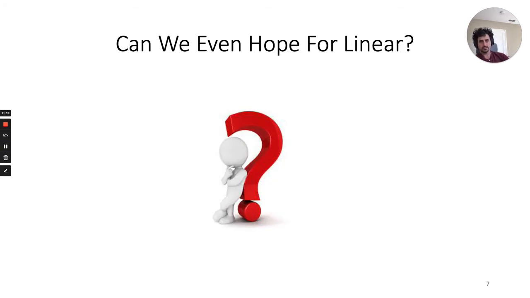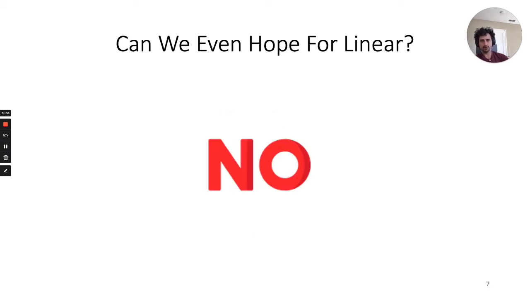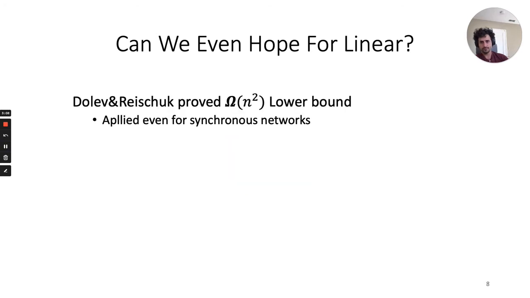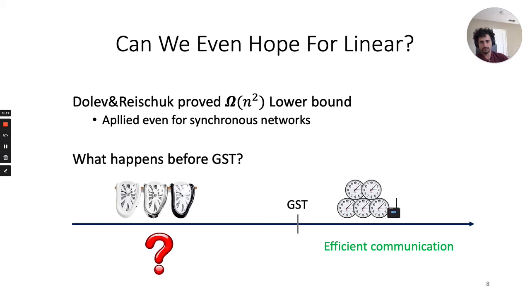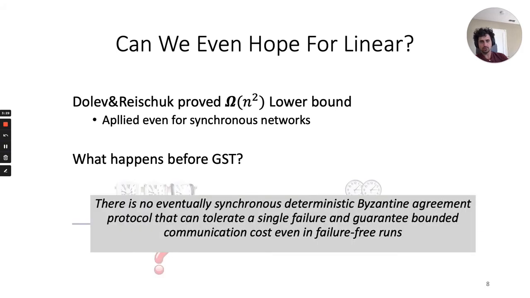Therefore, we should ask ourselves, can we even hope for linear communication solutions? And unfortunately, the answer is no. First, a famous lower bound by Dolev and Reischuk proves n-square communication complexity even for synchronous networks. In addition, previous protocols focused on communication after GST, but we should also ask what can be guaranteed before. In fact, we proved that no deterministic protocol can bound communication before GST.